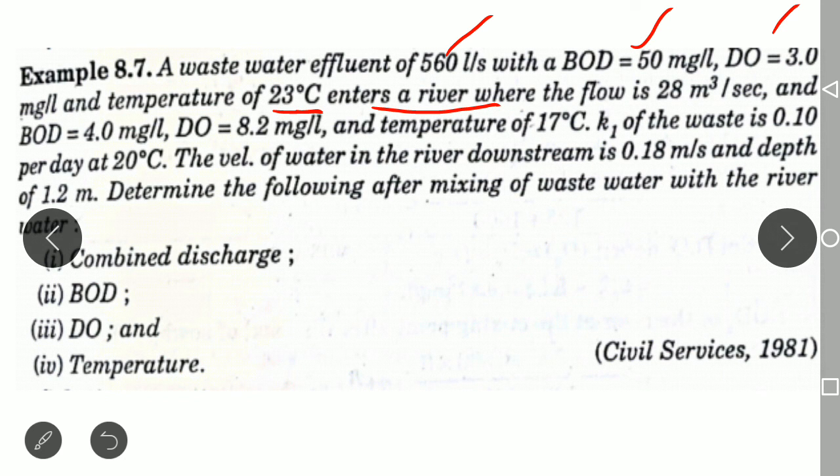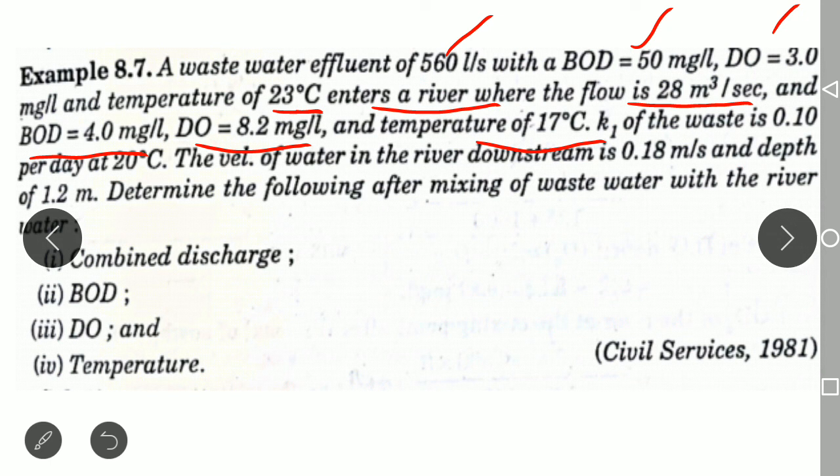So that river has a flow of 20 meter cube per second. So the Q value, QR, that is the river flow, is 20 meter cube per second, and the river has a BOD of 4 mg per liter, DO of 8.2 mg per liter and a temperature of 17 degrees Celsius. So the BOD of the effluent has been given, and the other data related to the river has been given: discharge, DO, BOD and temperature of the river.